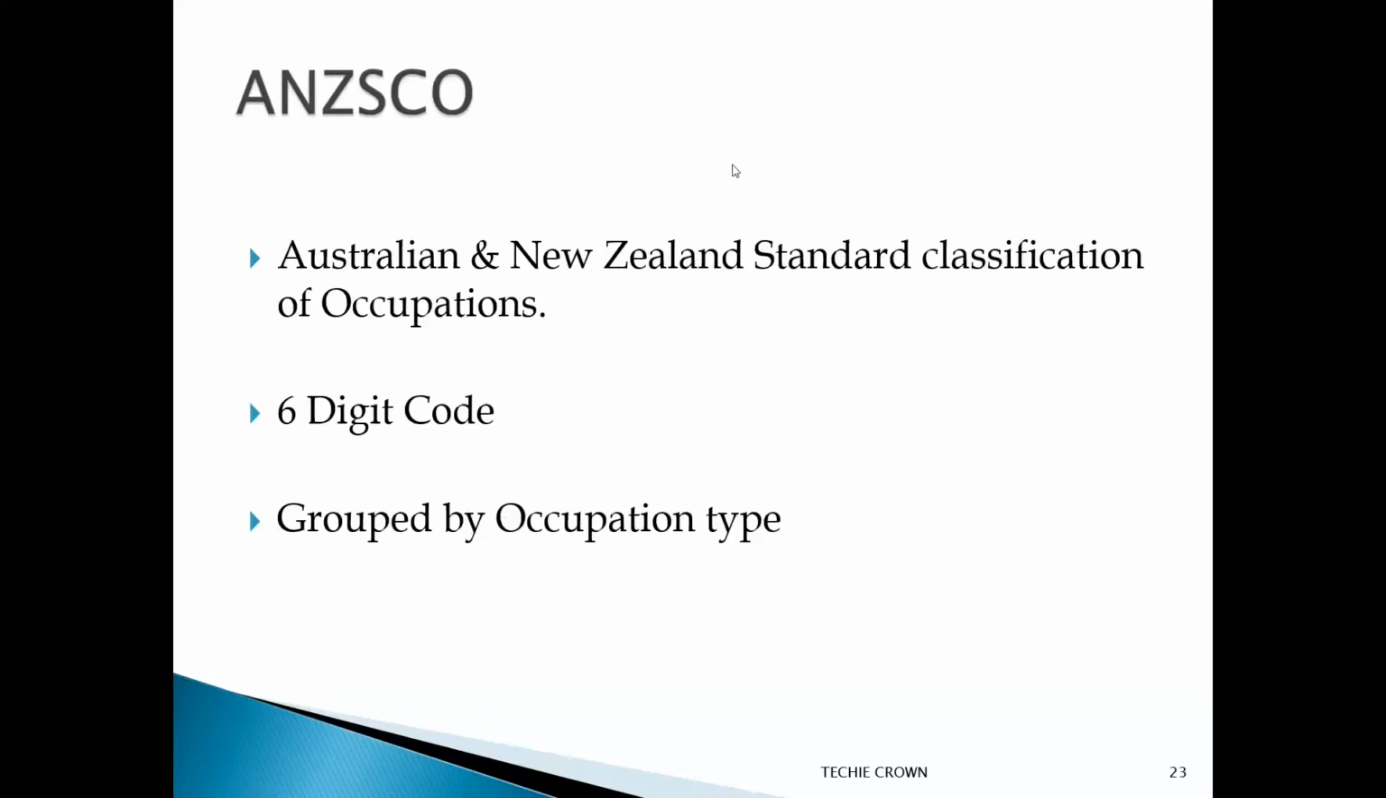Major group 1 are managers, group 2 comes under professionals, group 3 are technicians and trades workers, group 4 are community and personal service workers, group 5 fall under clerical and administrative workers, group 6 sales workers, group 7 machinery operators and drivers, group 8 are laborers. So you should make sure you fall under a certain group, and each group will be assessed under a certain authority. For example, all IT professionals will be assessed under the Australian Computer Society.